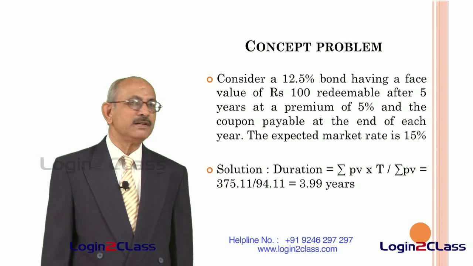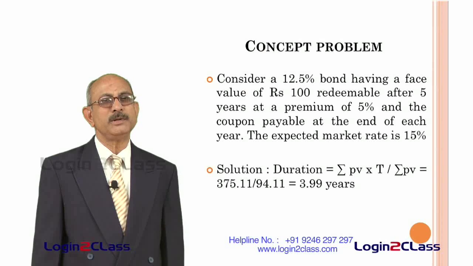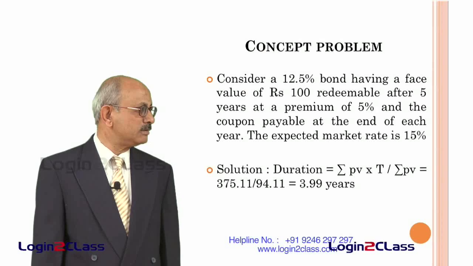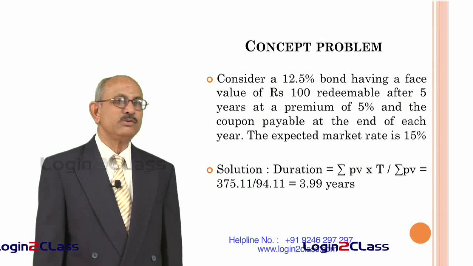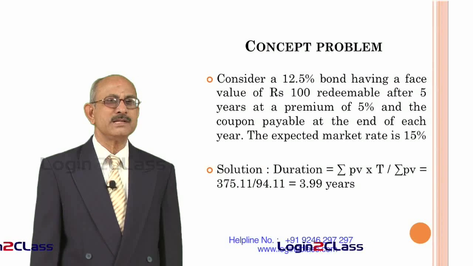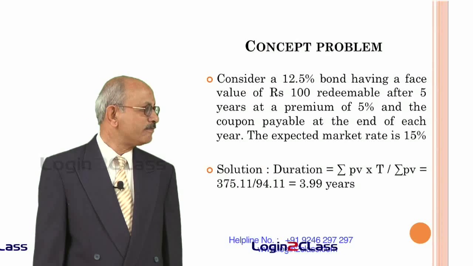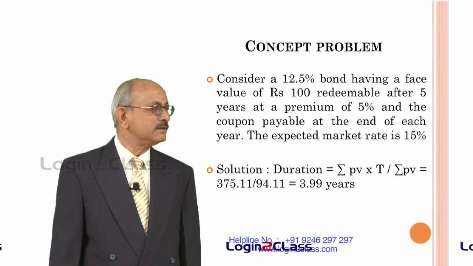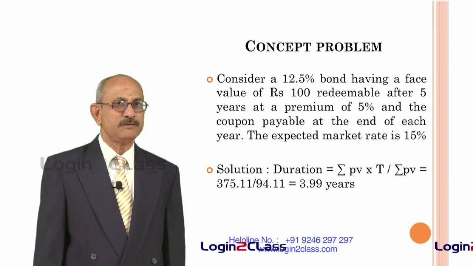So, here what they have given is, market rate is given 15%, that is the yield to maturity. That means you will be discounting all the cash flows at 15%, that is what you have to remember. And what are the cash flows? First you have to identify. So, in this case the face value of the bond is 100 and interest payments are made annually. That means on 100 rupees every year you will be receiving 12 rupees 50 paise for 5 years, because you are redeeming it after 5 years. So, 12.5 will be the cash flow every year.